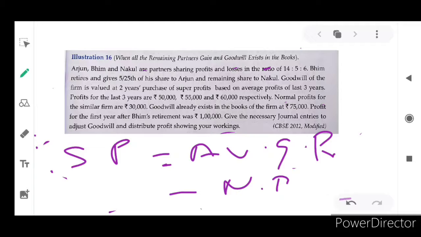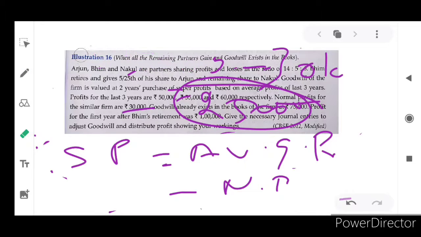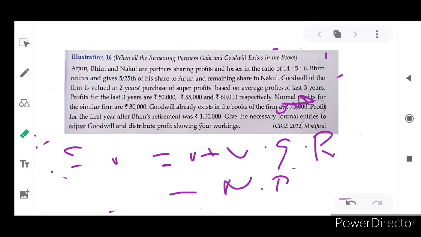Actually, how much average profit have we calculated? That is 55,000 rupees. And normal profit, which a similar firm gets, is 30,000 rupees, isn't it? So now we know the super profit is 25,000. This 25,000 will be multiplied by how many years of purchase? 2, isn't it?